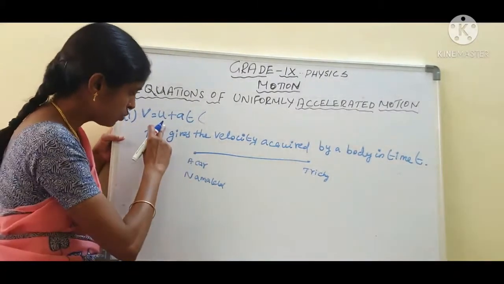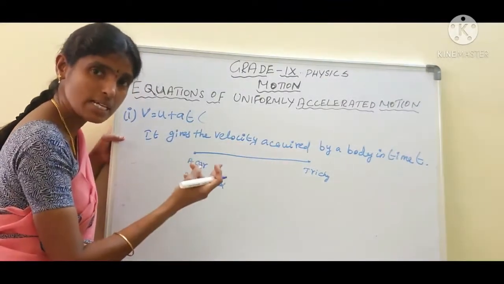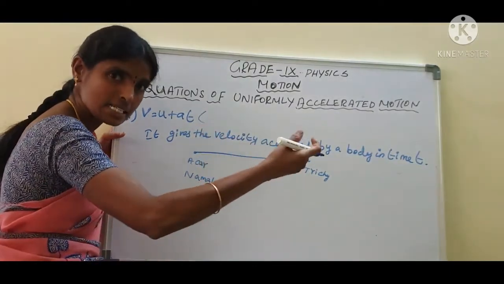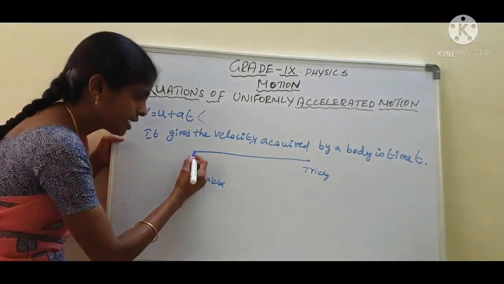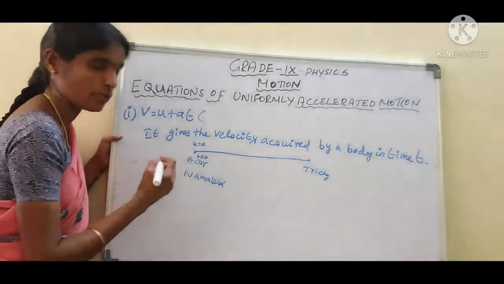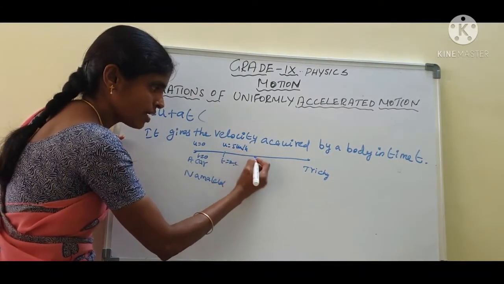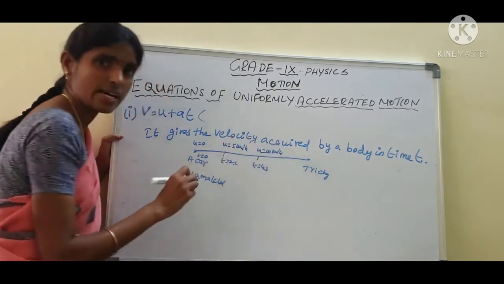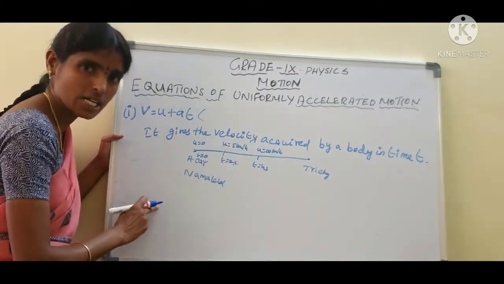We use this equation to calculate the velocity of the object. Acceleration means the rate of change of velocity, that is, the velocity increases or decreases. Are you clear? Here, at time t equal to 0, initial velocity u equal to 0. At t equal to 2 seconds, v equal to 5 km/h. Similarly, at t equal to 4 seconds, v equal to 10 km/h. The rate of change of velocity is called the acceleration.